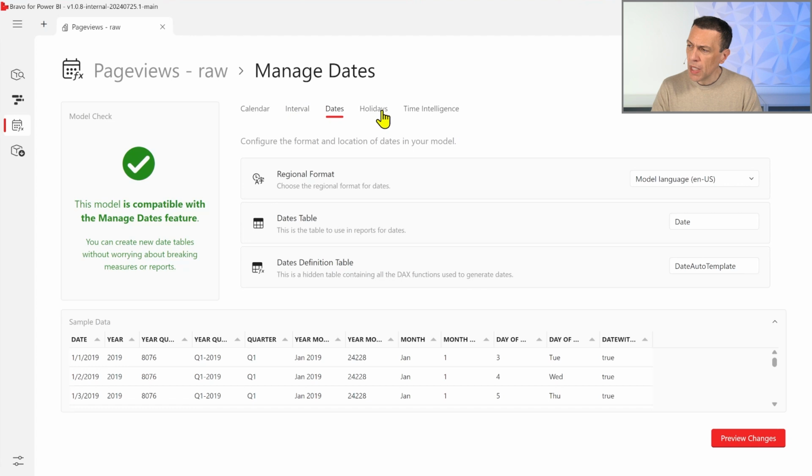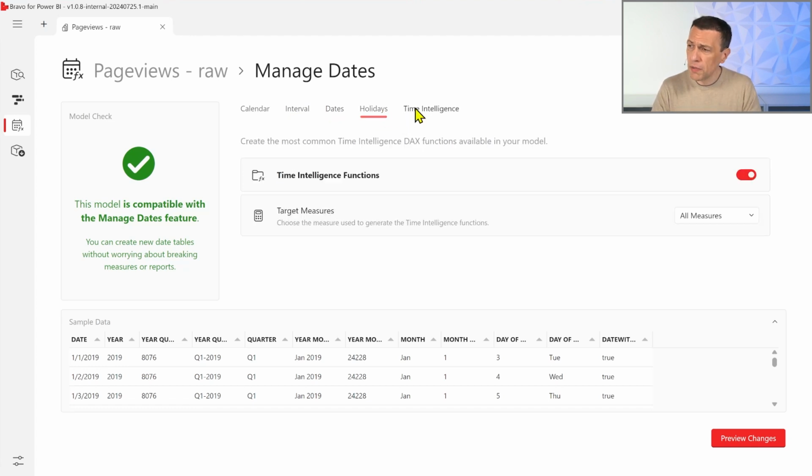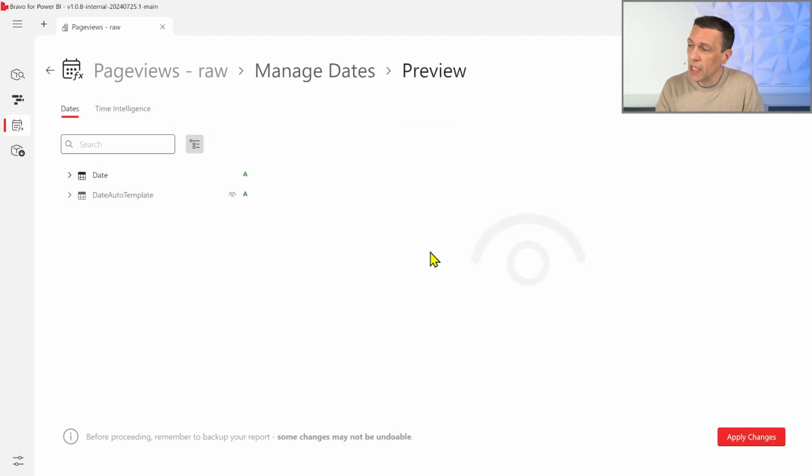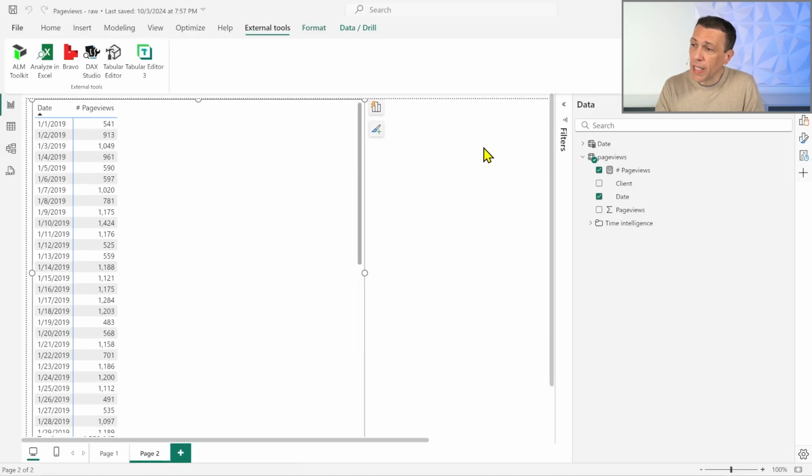We can choose other details. For example, we could include holidays. It's not our goal at the moment. But one thing I want to do is include time intelligence functions. Why? Because the year-over-year percentage is something that can be obtained out of the box by using Bravo. So with just one click, when I click Apply Changes, I have obtained two things.